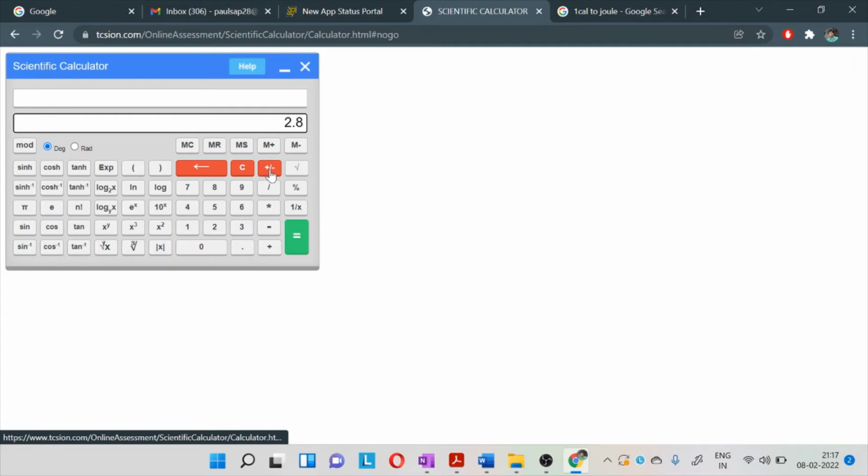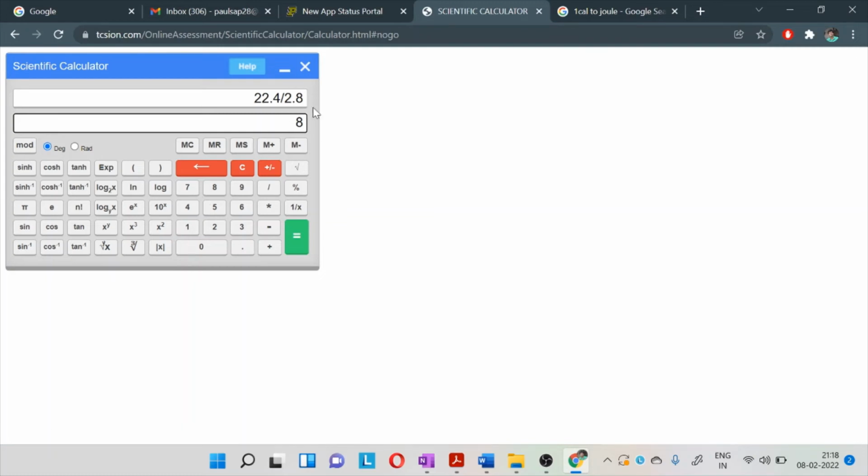Quickly, let me just check how much it is. 2.8 plus 19.6, that is 22.4. Okay, great. Now if I divide this by 2.8, you have to take the inverse of it.